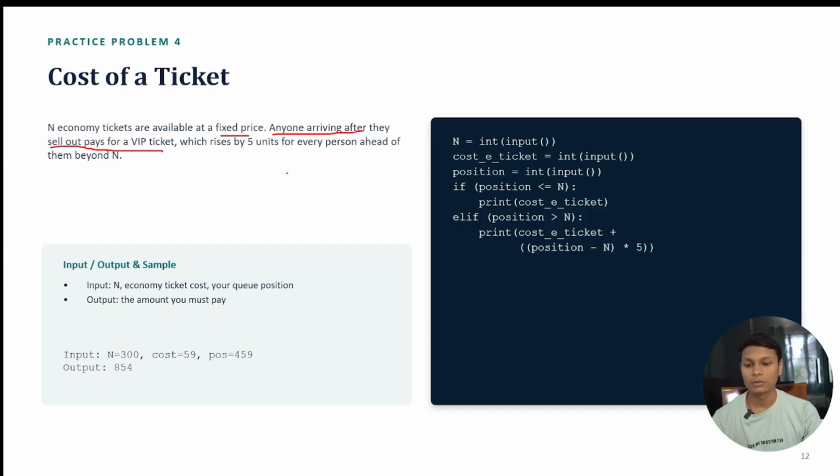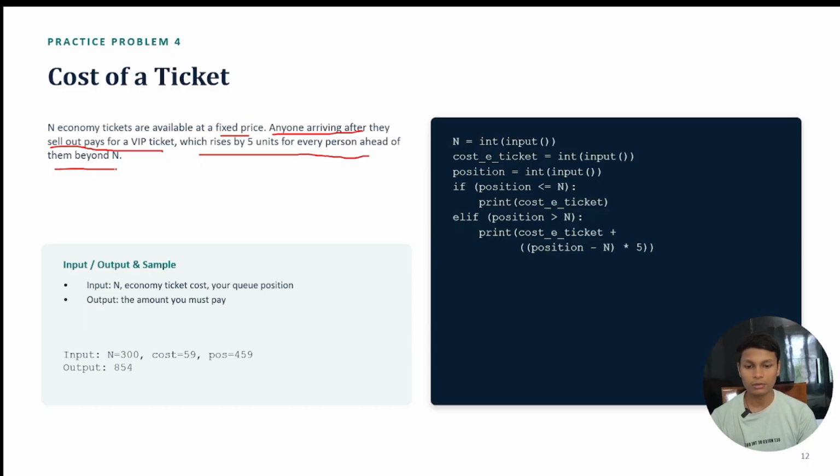You know that a VIP ticket will be charged more than the normal ticket. So how much will the price increase? We are going to increase the price by 5 units for every person beyond n. That means per head we increase 5 units.